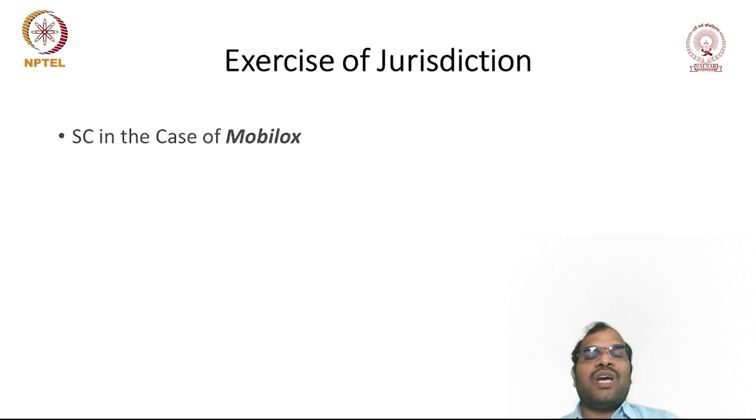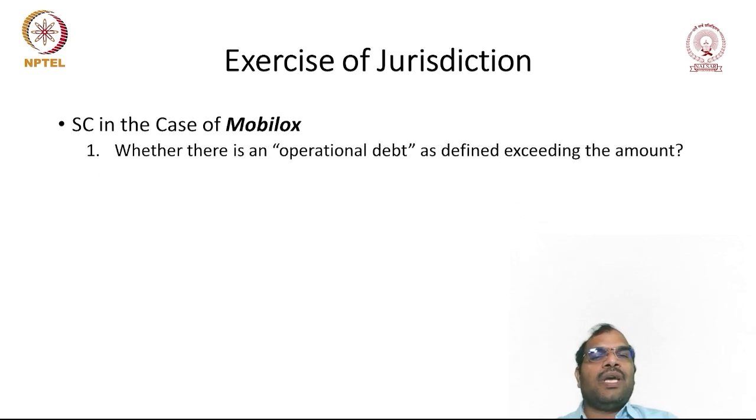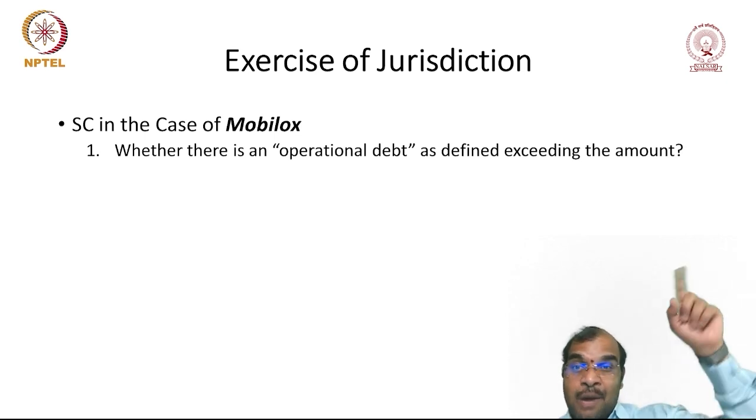Okay, so who can exercise the jurisdiction? In the case of Mobilox, the Supreme Court commented on whether there is an operational debt as defined, exceeding the amount. Whenever you are exercising the jurisdiction under this law, you have to consider these points. Whether there is an operational debt or not, so you have to go to the operational debt definition.